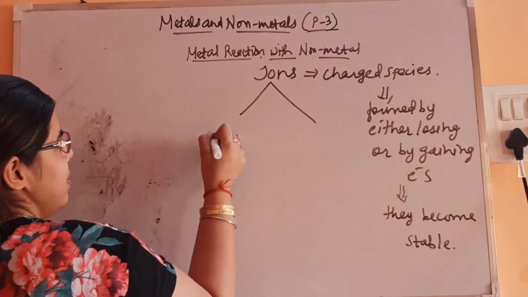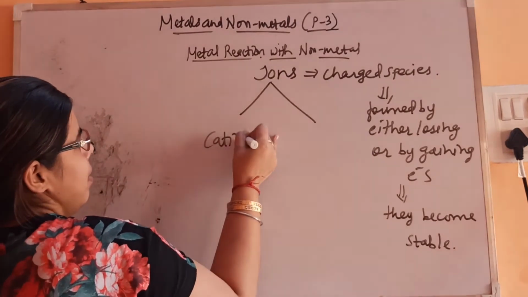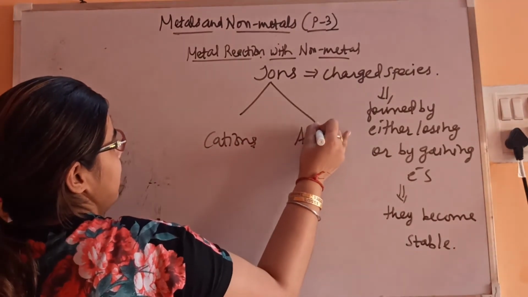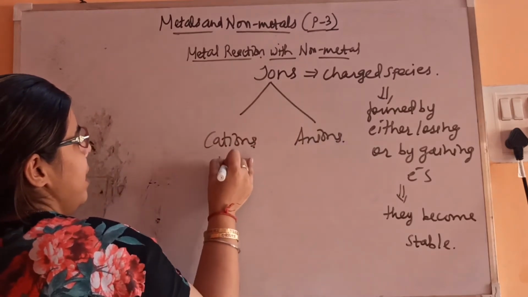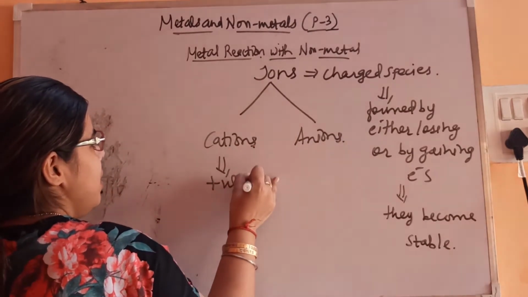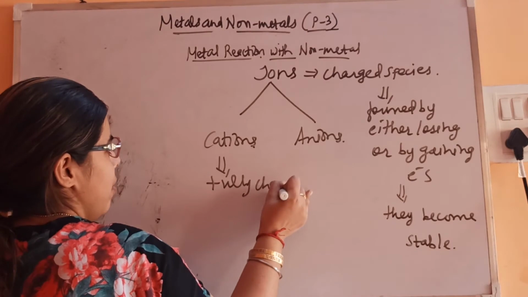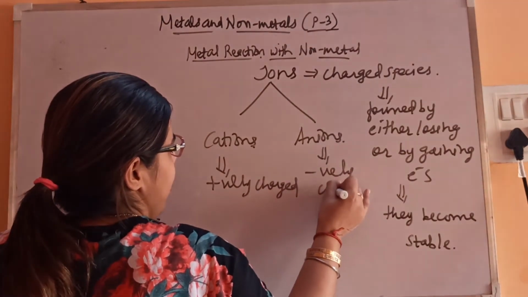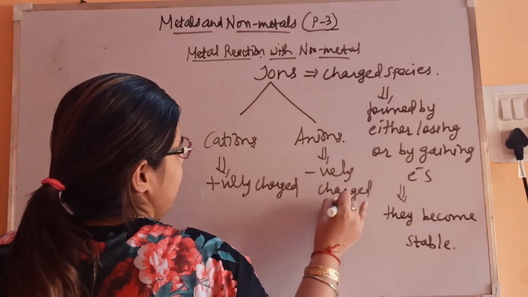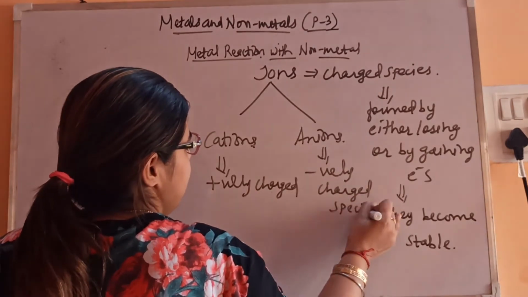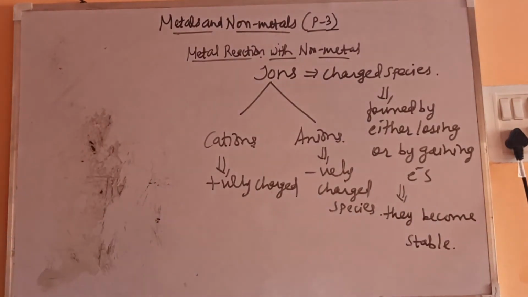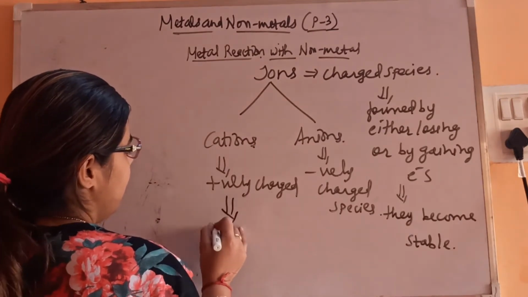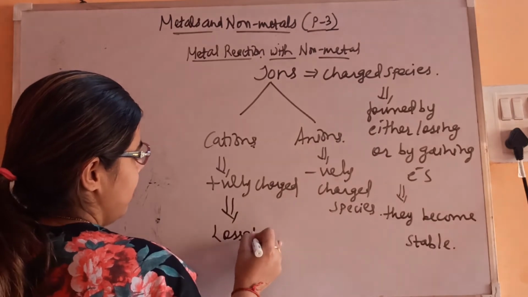Two types of ions are there, cations and anions, that you already know. Cations are positively charged species, and anions are negatively charged species. Cations are positively charged because they are formed by the loss of electrons.